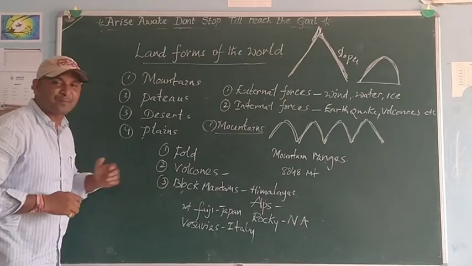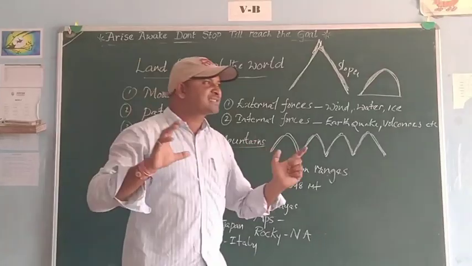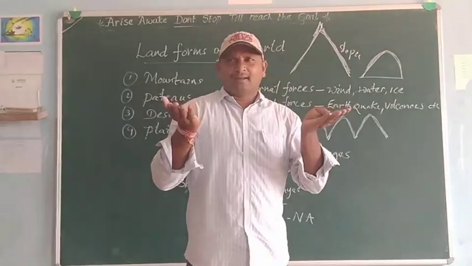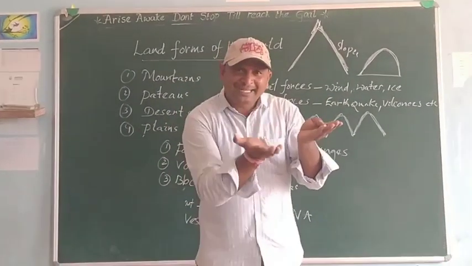Next, the third one is block mountains. These kinds of mountains form when very big land masses are splitting or sliding.